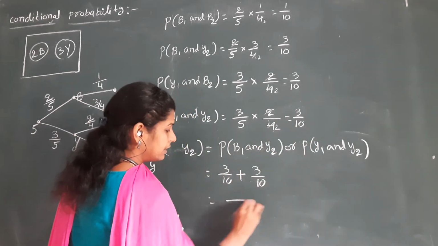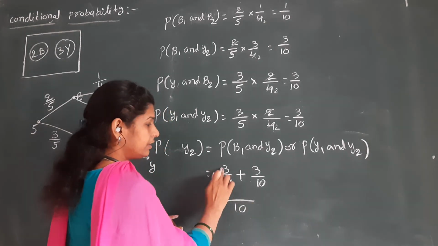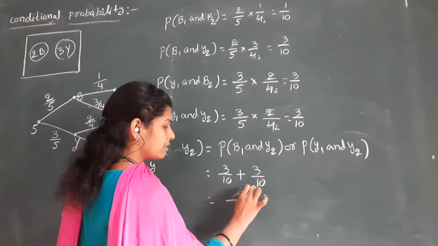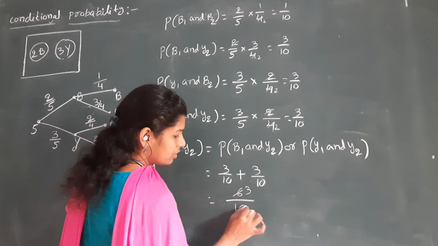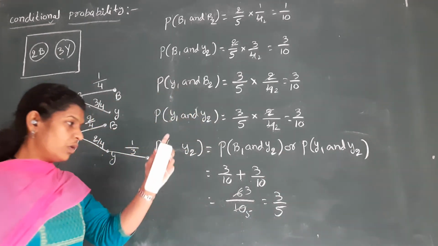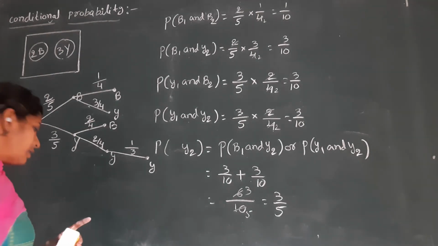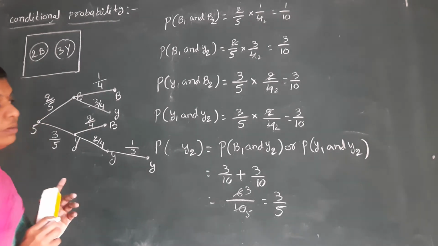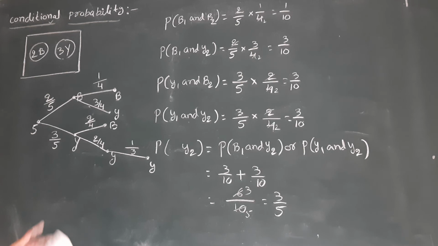So this denominator is the same, 10. 3 plus 3 is nothing but 6. 6 by 10, 2 threes are 6, 2 fives are 10. So the answer is 3 by 5. All of these types of problems are also conditional probabilities. Okay? Clear up to this place?